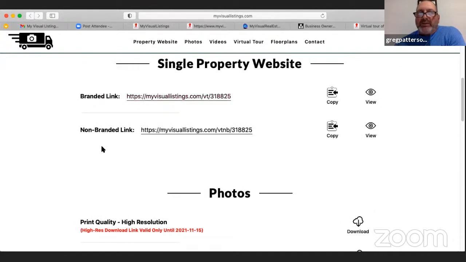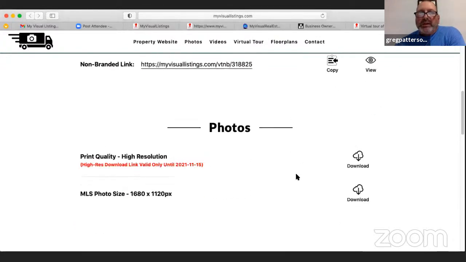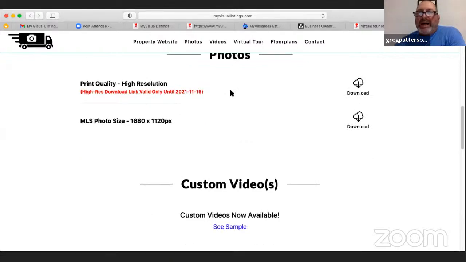So they have the branded tour link, the non-branded tour link. They can copy it, they can view it. The photos, they have high-res photos, which we put in red here because we keep these for 30 days on our server so that the agent can download these if they want to use them in any type of print media or anything like that. And then we take it off of our servers after 30 days. Otherwise, we would have thousands of high-res photos on there. So they can download that, or the MLS photo size.